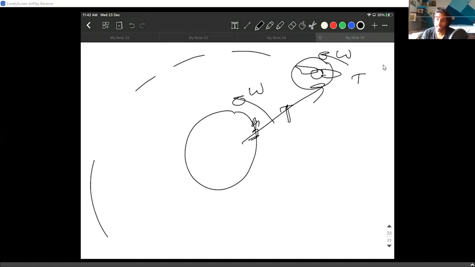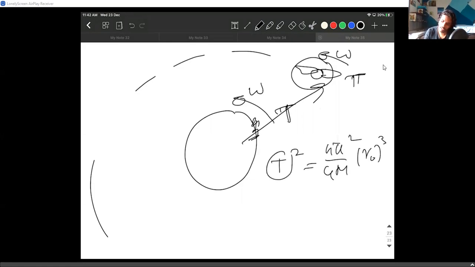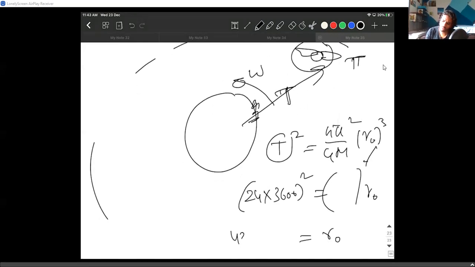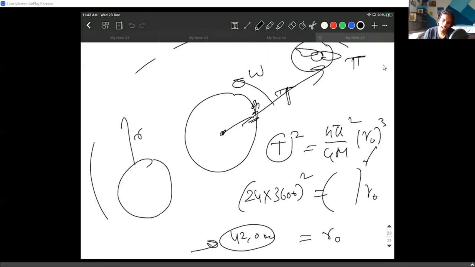The time periods of these two are equal, and I asked you to equate the time period: T square equals 4 pi square by GM, r naught cube. In place of the time period, I asked you to put 24 hours, which is 24 into 3600 seconds. You put that and find the r naught value. The radius comes around 42,000 kilometers. That is the distance from the center. We can also talk about it in terms of height, which is nearly 36,000 kilometers. People just randomly use these numbers.